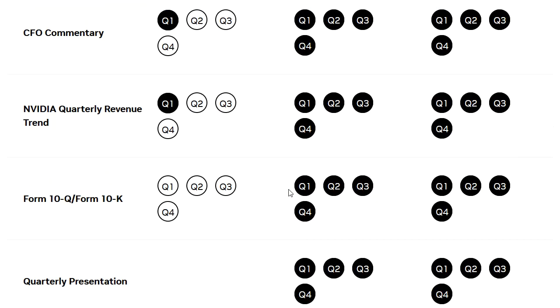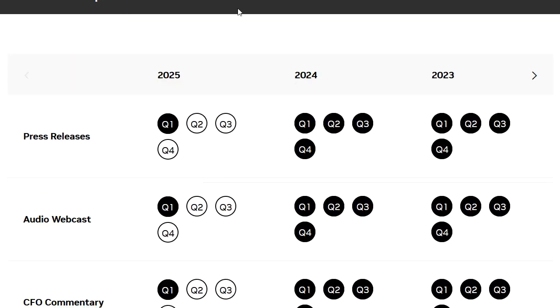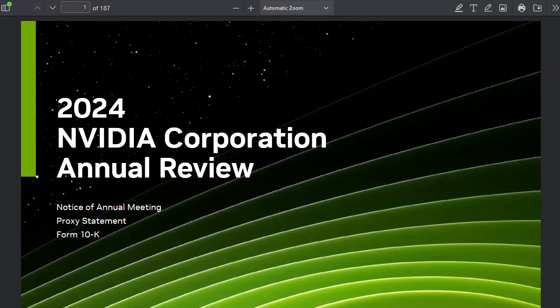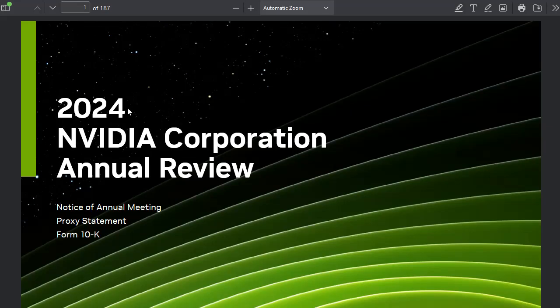They have more recent ones, like the most recent quarter where we have already seen the revenue numbers, but I still want to do the analysis. Okay, so let's dive right in. This is the NVIDIA 2023 report, and you see here it has 169 pages. And recently I analyzed my dissertation with the same number of pages, and ChatGPT-4o did it beautifully, so it understood every single thing. So I wondered, would it be able to actually extract two annual reports, the annual report 2023 of NVIDIA and the annual report 2024 with 187 pages.